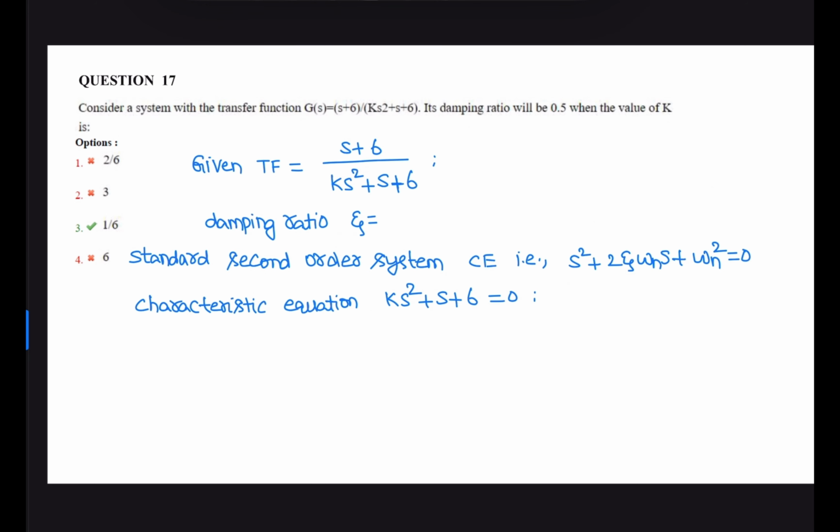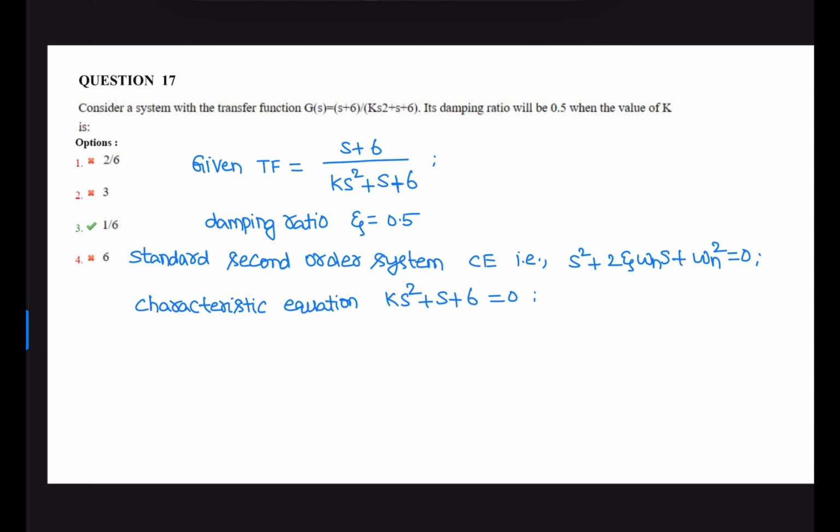Next question. Consider a system with transfer function G(s) = (s + 6) / (k s² + s + 6). If the damping ratio of the system is 0.5, then find the value of k. Given transfer function is (s + 6) divided by (k s² + s + 6), and the given damping ratio is 0.5. For a standard second order system, the characteristic equation is s² + 2 zeta omega n s + omega n² = 0. Compare the given characteristic equation with the standard characteristic equation.